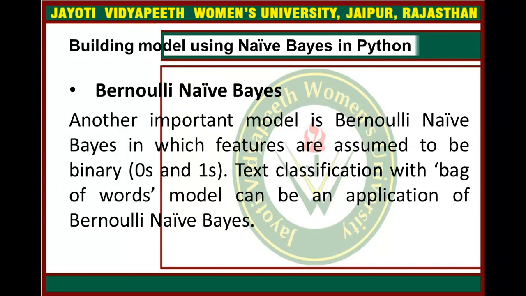Now the third one is Bernoulli naive Bayes. This is another essential model, whose features are believed to be binary, that is 0 or 1. Text classification with the bag of words model can be implemented by Bernoulli naive Bayes.